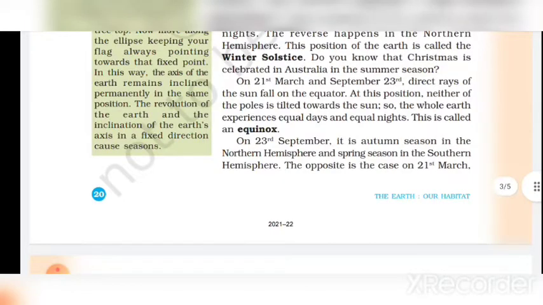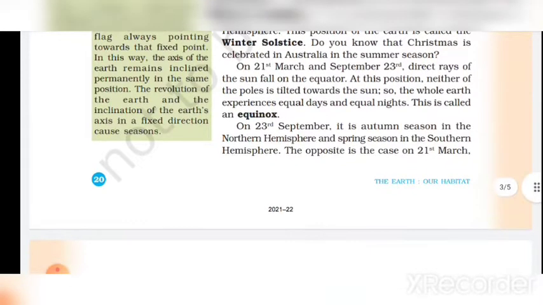The reverse happens in the northern hemisphere. This position of the earth is called the winter solstice. Do you know that Christmas is celebrated in Australia in the summer season?